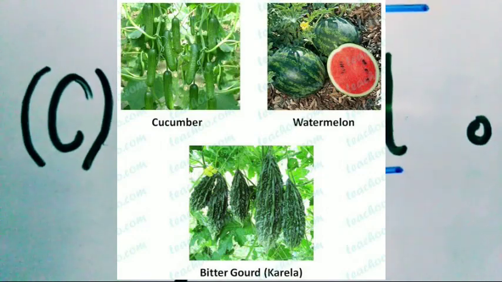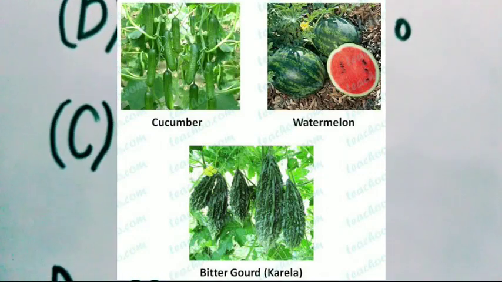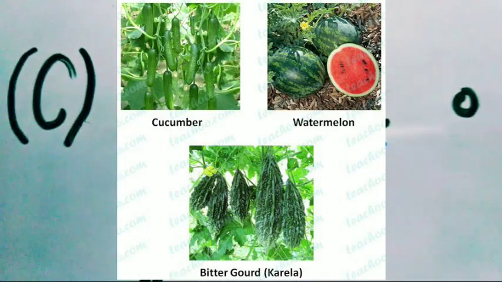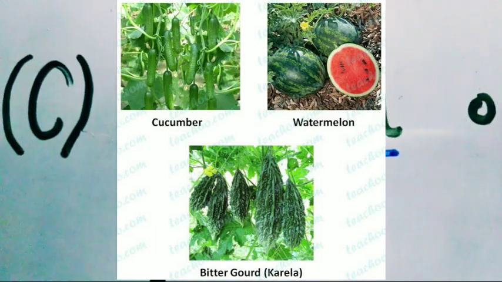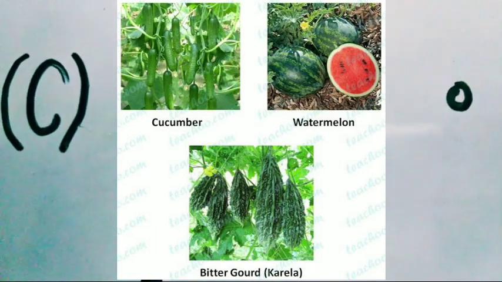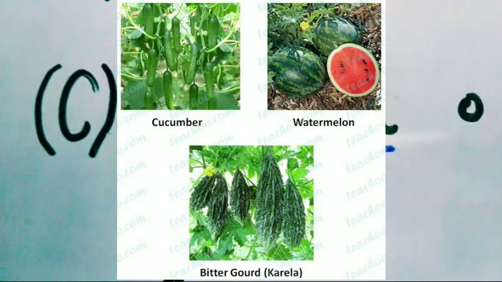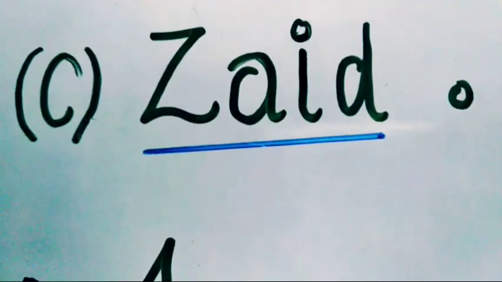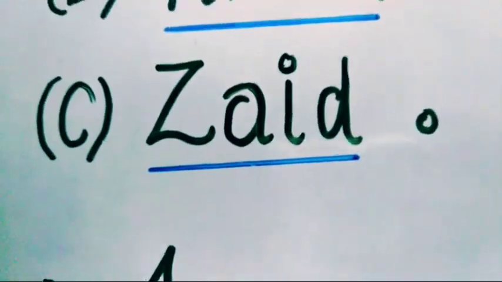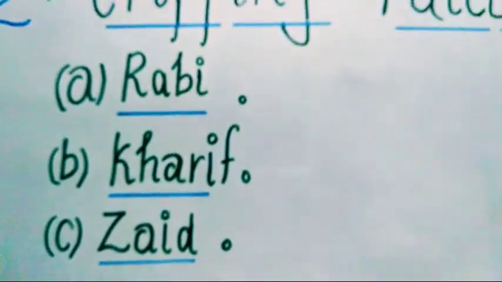In that time period, that season is known as the Zaid season. The cultivation of watermelon, muskmelon and cucumber is mainly done in this time duration. So, okay, I hope the cropping pattern is clear for you.